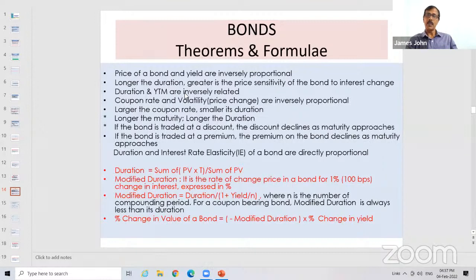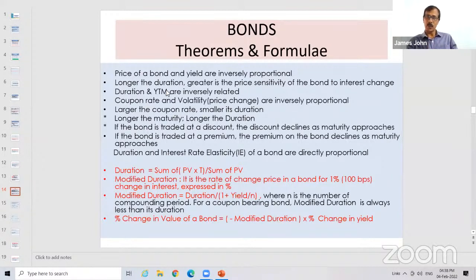Then duration and YTM are inversely proportional. If one is more, the other will be less. So in the multiple choice question, you can expect such questions, not the theorem straight away. They will give 3-4 bonds and ask which has the least duration or which has the highest duration. How do you calculate? You look at the various bonds and their YTM. The one with the lowest YTM will have the highest duration, and the one with the highest YTM will have the least duration. So those applications of theorems will be there in the question.